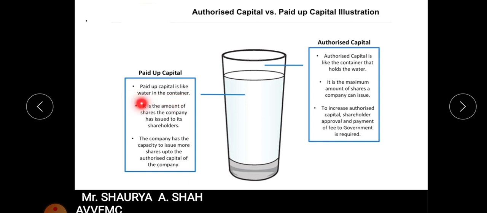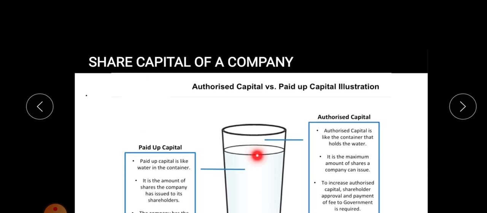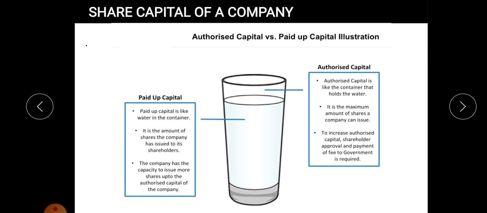On another example, paid up capital. In that glass, the amount of water you fill, that is your paid up capital. I hope it is clear. So paid up capital is like the water in the container. It is the amount of shares the company has issued to its shareholders, right? So whatever amount you are filling, that is your paid up capital. The company has the capacity to issue more shares up to the authorized capital, right? So your water can be filled only up to the maximum limit of the container, that is the maximum limit of authorized capital. Hope it is very clear to you all, students.